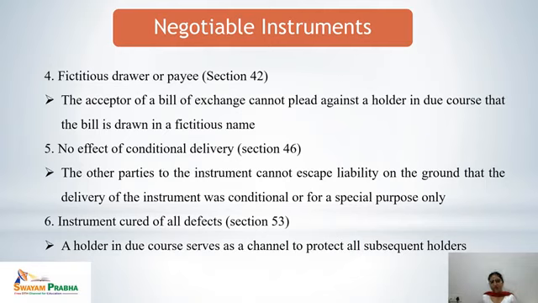No effect of conditional delivery. The other parties to the instrument cannot escape liability on the ground that the delivery of the instrument was conditional or for a special purpose only, because if the holder in due course receives the instrument with some conditions, it loses its feature of negotiability. So the other parties cannot escape from their liabilities by saying that the delivery of the instrument was done with some specified conditions or some specified purpose.